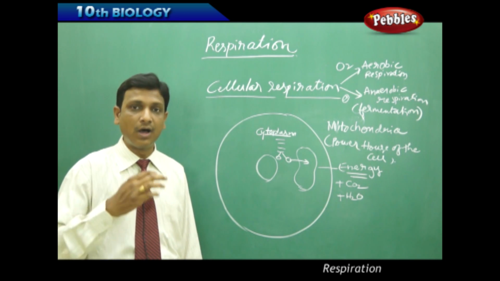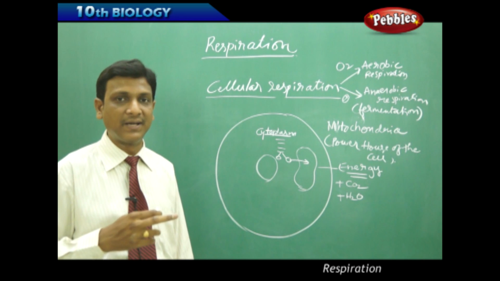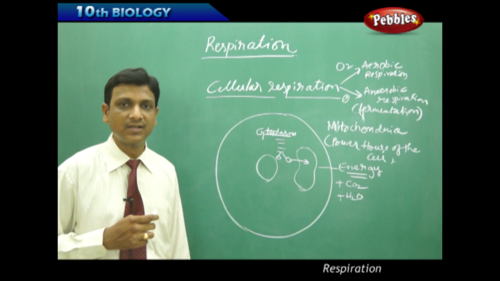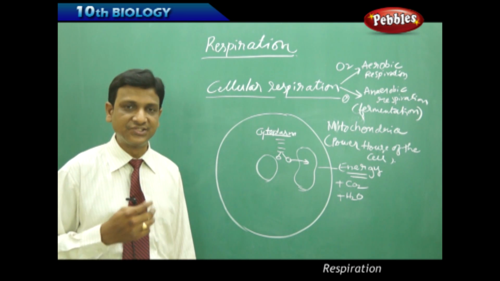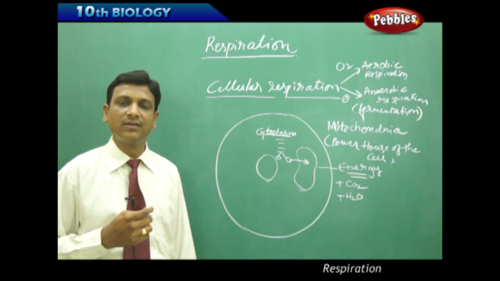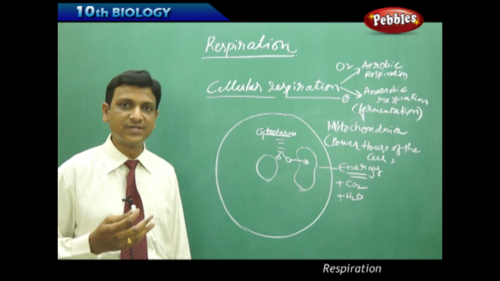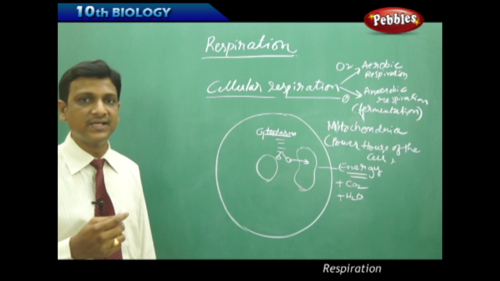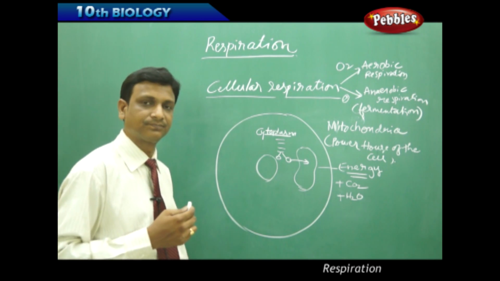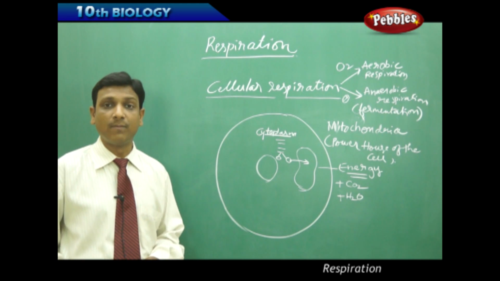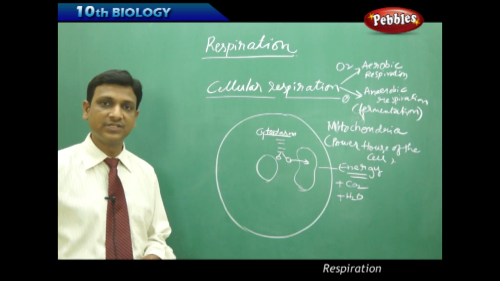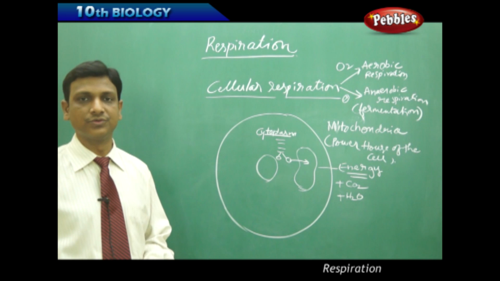We have seen how solar energy is fixed in plants in the nutrition chapter. The solar energy is trapped by the chlorophyll, and it is used to split the water, and thereafter that energy is stored in molecules called ATP, which are later used for the production of glucose.